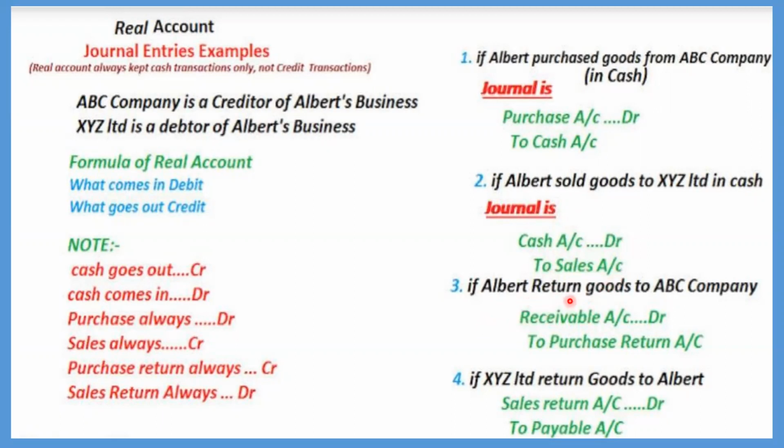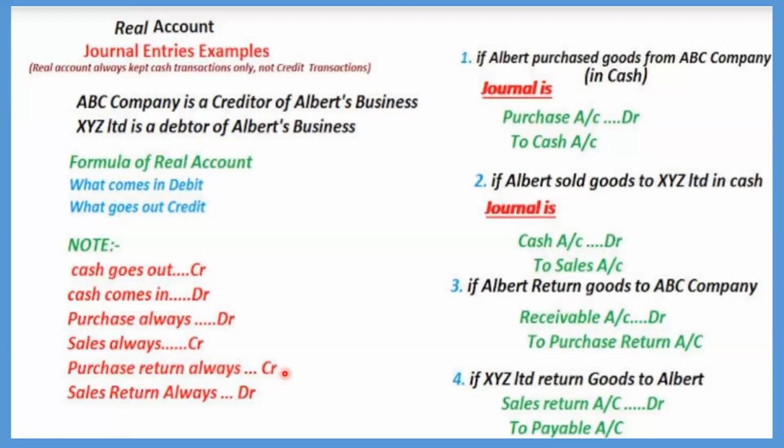If Albert returns goods to ABC company, what does it become? Returns goods means purchase return. That means he has purchased some goods from ABC company and he finds they're defective. The things are not working and he has to return those goods back to ABC. Then it becomes purchase return. If purchase return, it means it is credit.